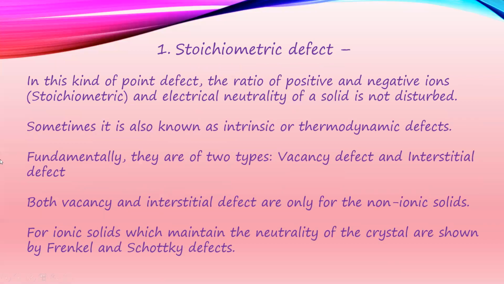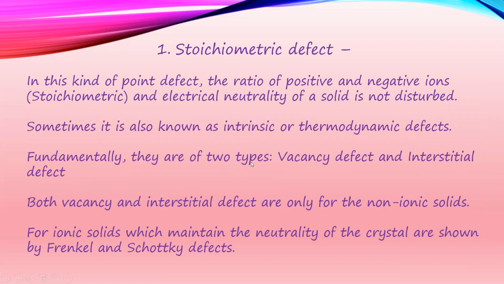Stoichiometric defects mean that the ratio of positive and negative ions and electrical neutrality of a solid is not disturbed. That is, it maintains the stoichiometry, though there are changes in the position, the stoichiometry is maintained. Sometimes stoichiometric defects are also known as intrinsic or thermodynamic defects.